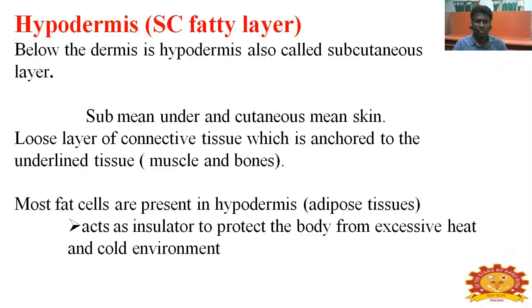Hypodermis is the subcutaneous fatty layer below the dermis. Sub means under and cutaneous means skin. It is a loose layer of connective tissue attached to the underlying tissue, muscles and bones. Most fat cells are present in the hypodermis adipose tissue, which acts as an insulator to protect the body from excessive heat and cold.